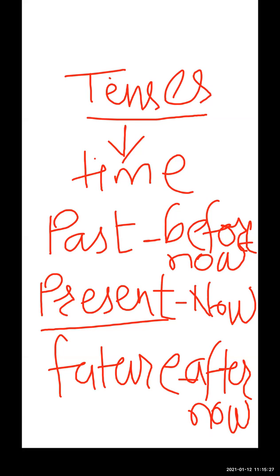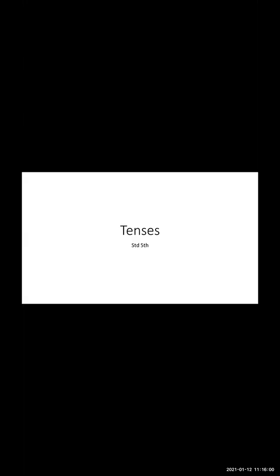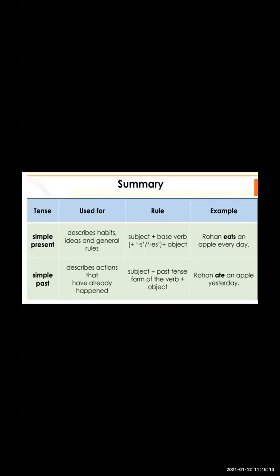So tenses depend upon time. Tenses are formed from an action word, the verb. They show the time of the action: past action, present action, and future action. Let us learn about the simple present tense first.